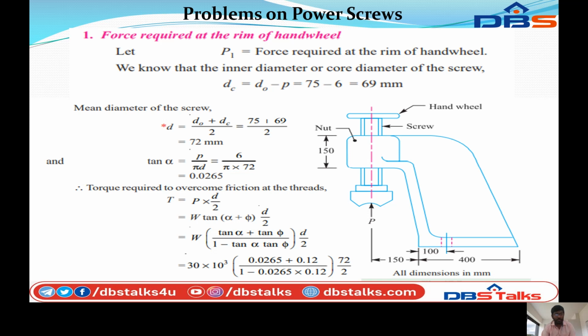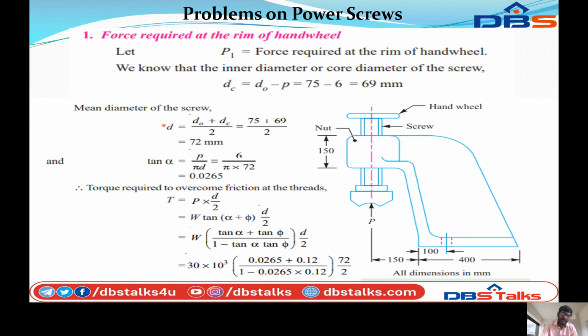Therefore, the torque required to overcome friction at the threads T is equal to P into D by 2. Since P is equal to W tan of alpha plus phi, W into tan alpha plus tan phi by 1 minus tan alpha tan phi, into D by 2.